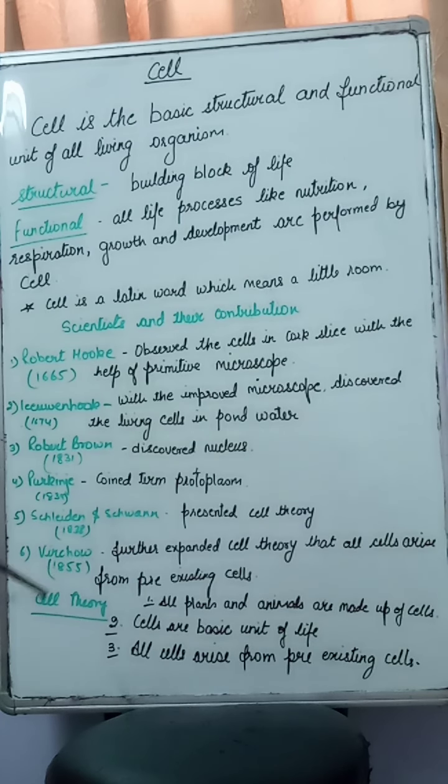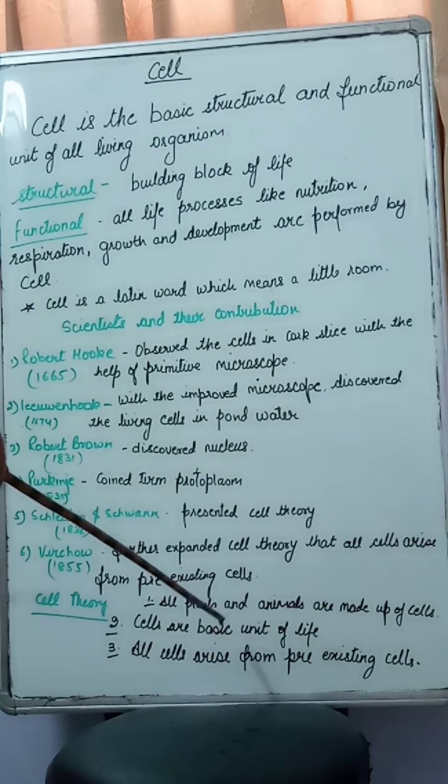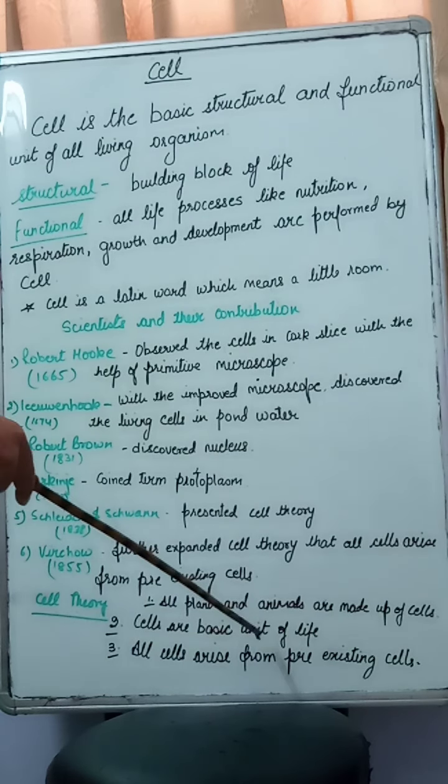Now here comes the cell theory. After so many postulates and studies on cells, the cell theory came into existence. There are three points in the cell theory. First, all plants and animals are made up of cells. Second, as we have already studied, the cell is the basic structural and functional unit of life. The basic unit is the cell. And the third point is that all cells arise from pre-existing cells.